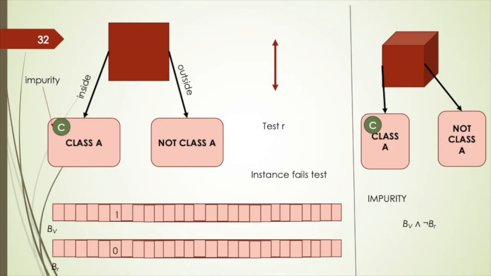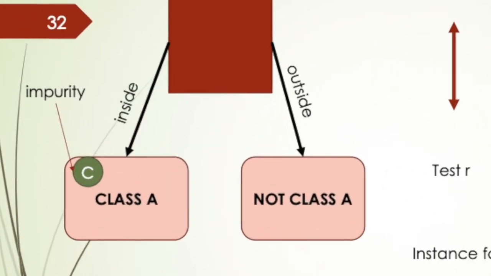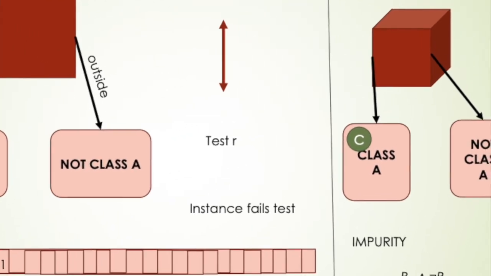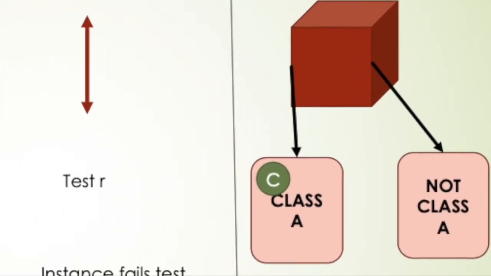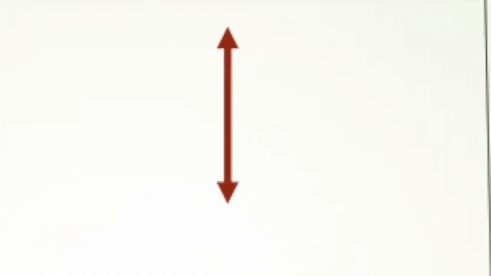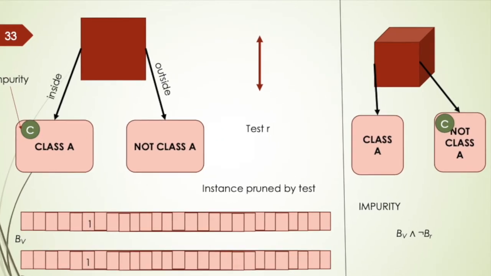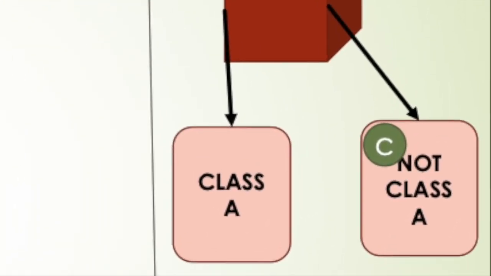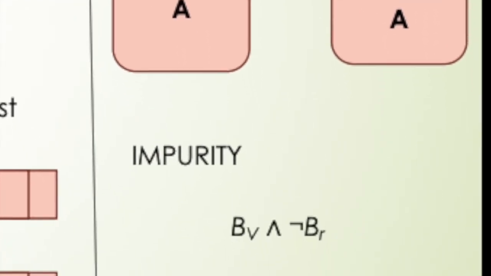In the case that we have an impurity, that is, an instance not of the main class but still classified, let's say, as class A, and the new test still fails to select the instance, this instance will remain an impurity in the extended volume box. However, if the test does prune this impurity out of that node, we have a new volume, and still our bitwise operation accounts for the total impurity of the new node.